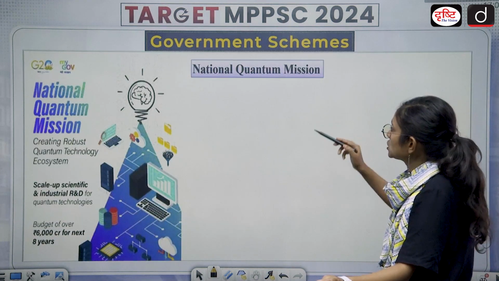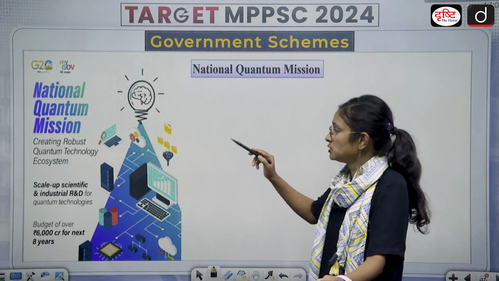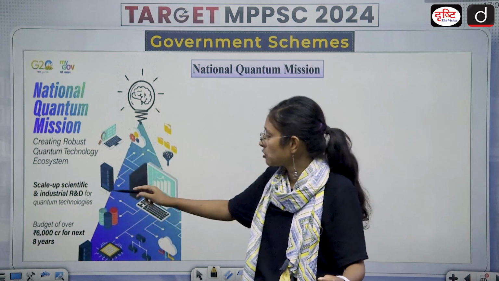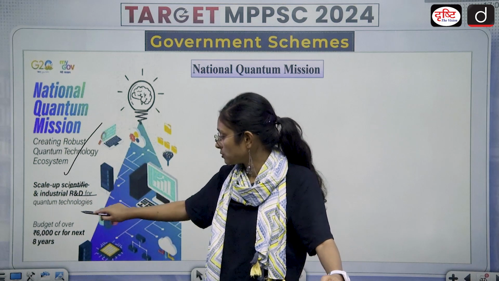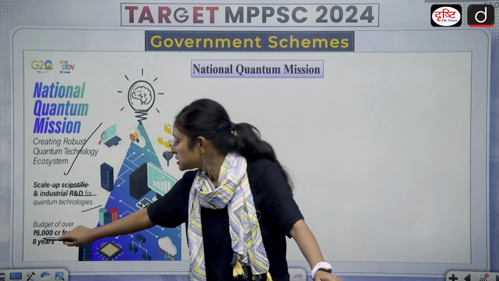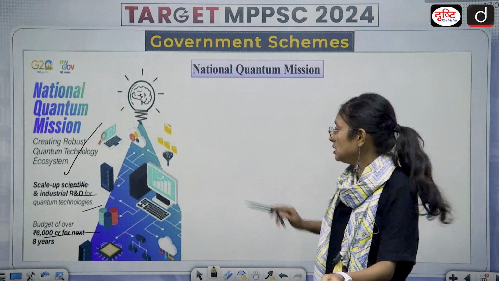Then we have the National Quantum Mission, which aims to create a robust quantum technology ecosystem and scale up scientific and industrial R&D for quantum technology. The budget is 6,000 crore for the next 8 years.